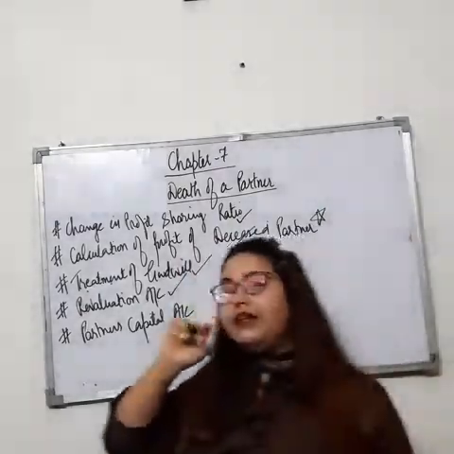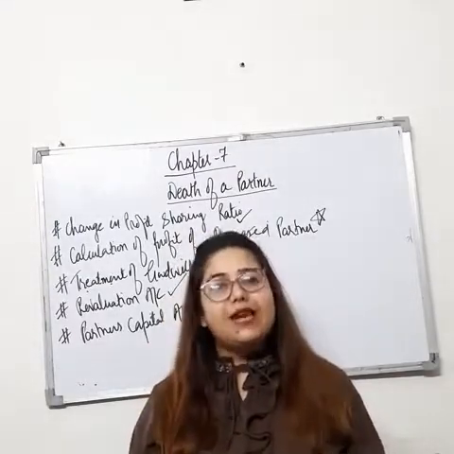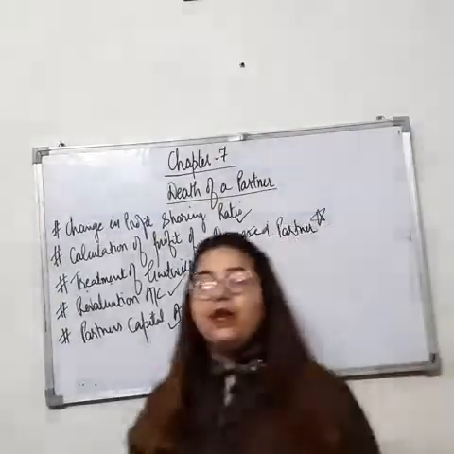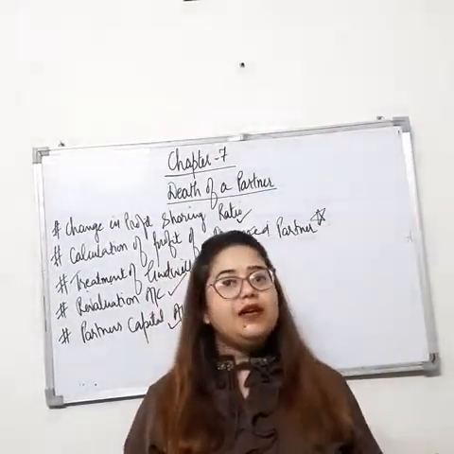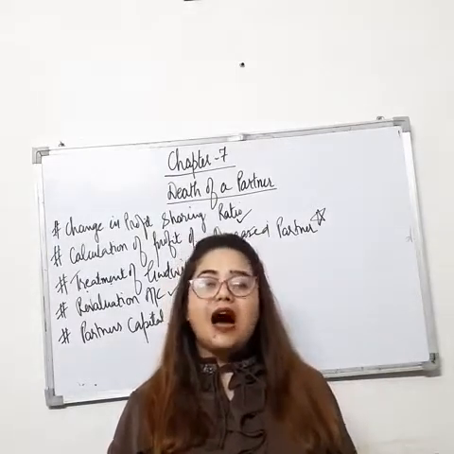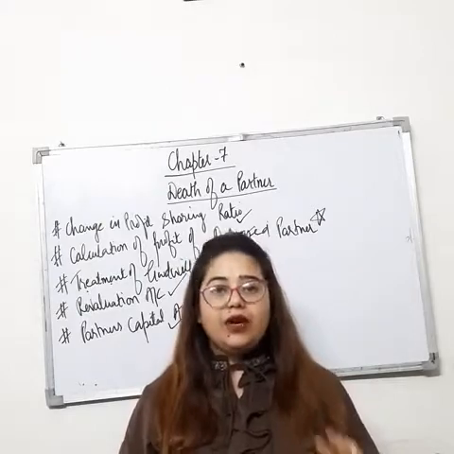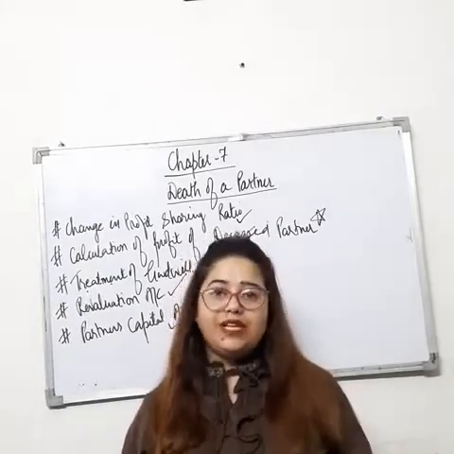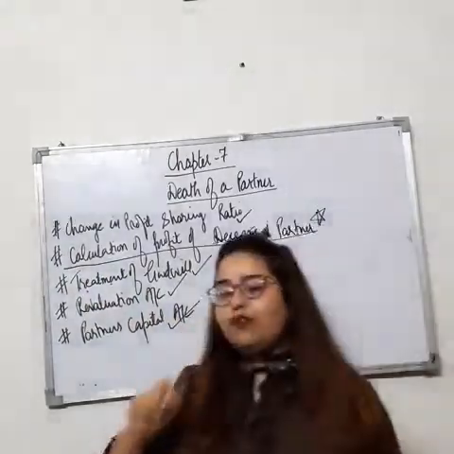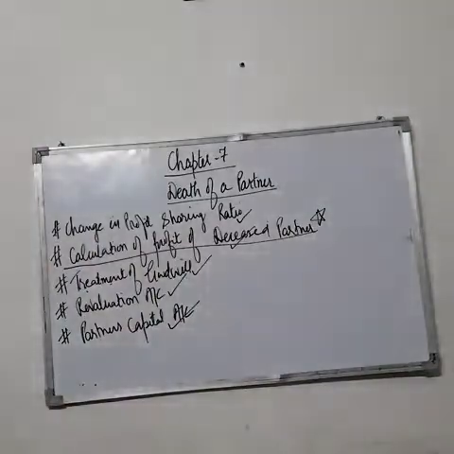Revaluation account we have done in 3 chapters, chapter number 4, 5 and 6. So the treatment is the same even in chapter number 7. Right? And next is partners capital account. Similarly, partners capital account is the same as in chapter number 6. Only one last entry, the closing entry, I'll tell you what you have to do. Right? So our today's topic of discussion is our second topic, that is calculation of profit of deceased partner. So let's get started with this topic, students.